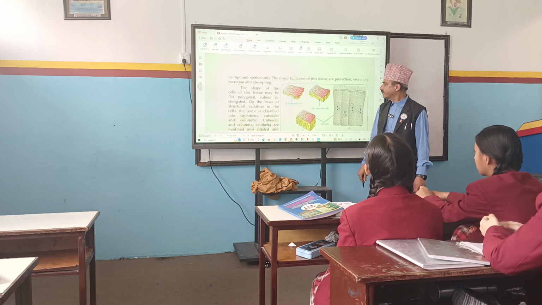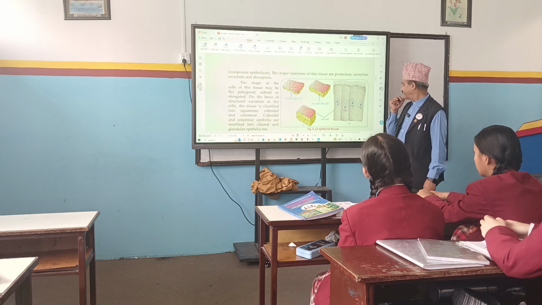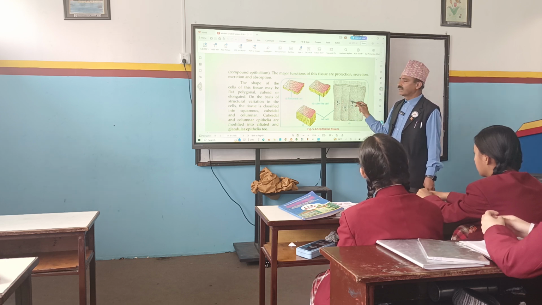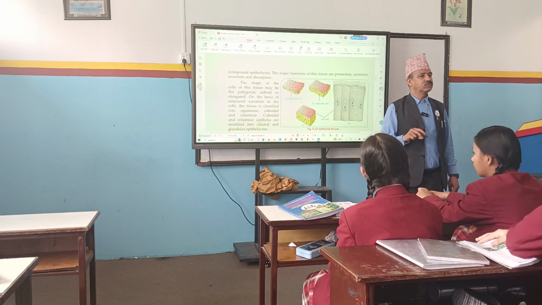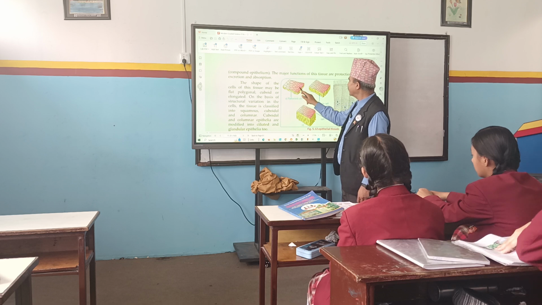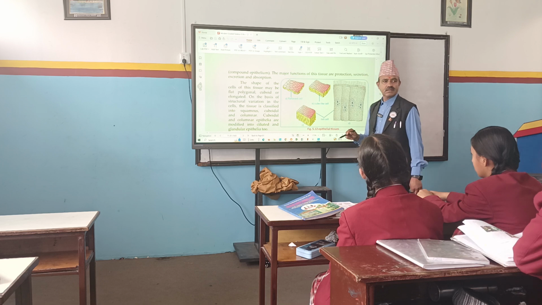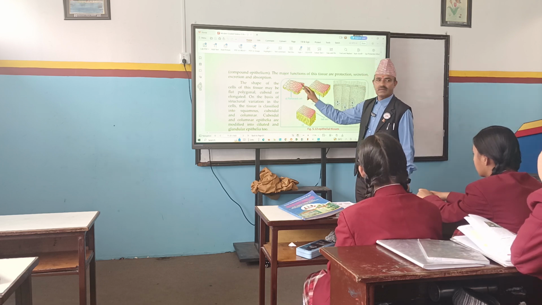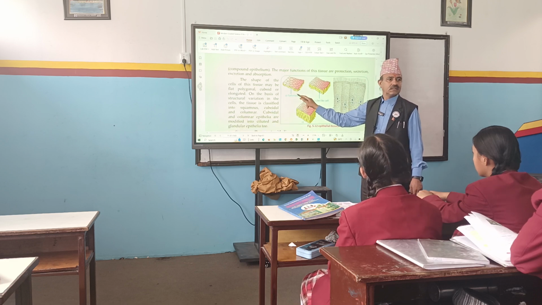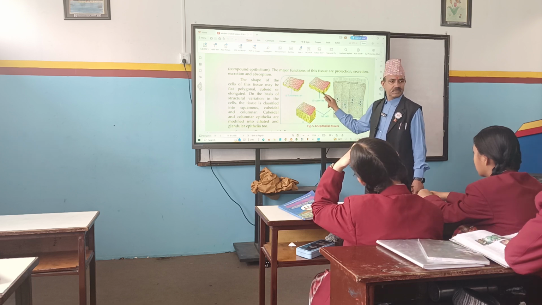Children, look at here. Here are given the figures of epithelial tissues. How many figures are given? 1, 2, 3, 4. So these are single layered epithelial tissues. Like you can see, here are flat cells, here is base. Here are cells, here is base. This red color, that is the base. They are attached to it. These yellow colored cells make epithelial tissue.